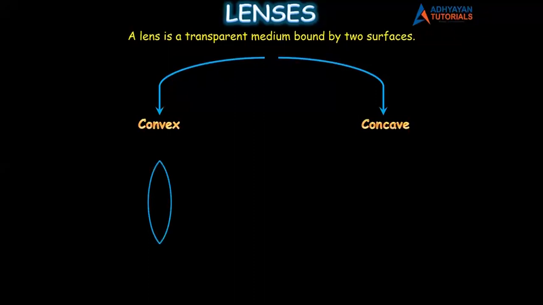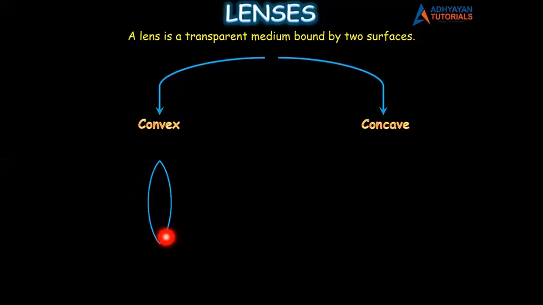This is how a convex lens looks. I want you to look at this convex lens. Come on, look at convex lens. Just analyze the shape. If you see a convex lens, it is thick at the center, but it is very thin at the edges. I repeat, convex lens is thick at the center and thin at the edges.